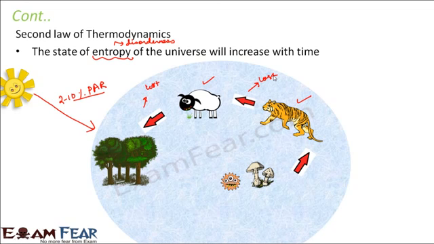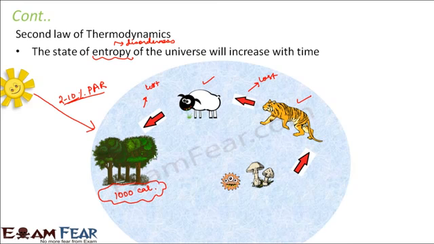So let us take an example with data that will make your understanding even better. Let us suppose that plants capture 1000 calories of energy from the sun. Now, as I said, it can only utilize 2 to 10% of PAR. So let us give it a value. Let us say it absorbs some 1000 calories from the sun.